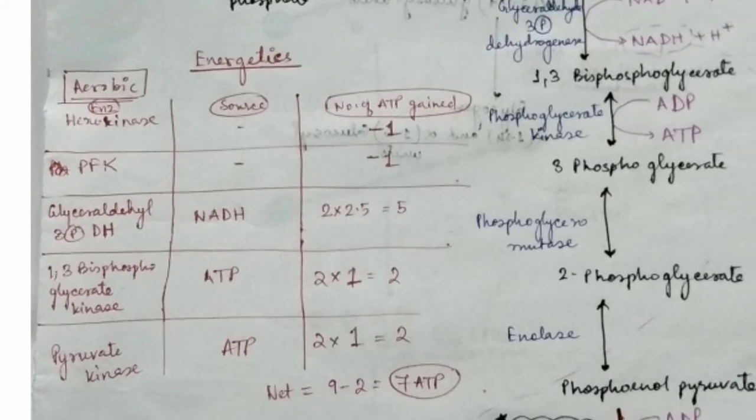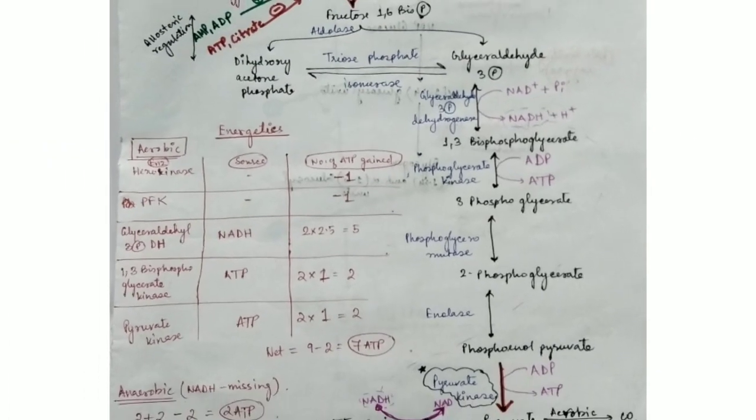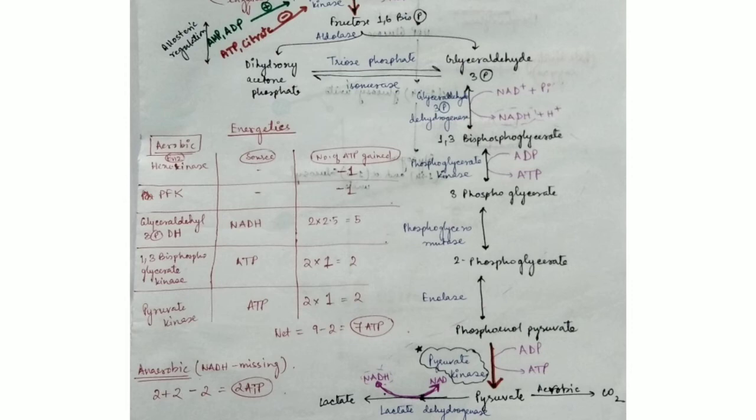Then coming to 1,3-bisphosphoglycerate kinase. In kinase, again there are 2 molecules, 1 ATP each. So this ATP is also very important. That is, these 2 steps where ATP is directly generated, this is called substrate level phosphorylation. So substrate level phosphorylation occurs between 1,3-bisphosphoglycerate to 3-phosphoglycerate and phosphoenol pyruvate to pyruvate. So here 2 ATP. Also in case of pyruvate kinase, 2 ATPs are produced. So total it is 9 minus 2, 7 ATP. So 7 ATP is generated through this glycolytic pathway in aerobic condition.